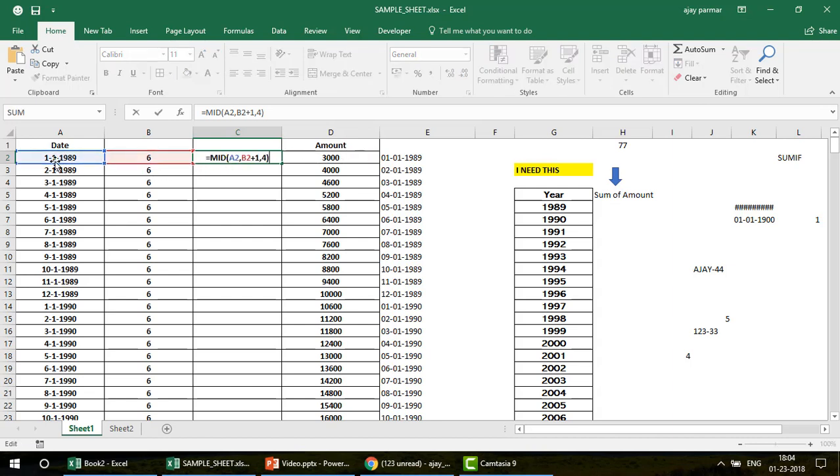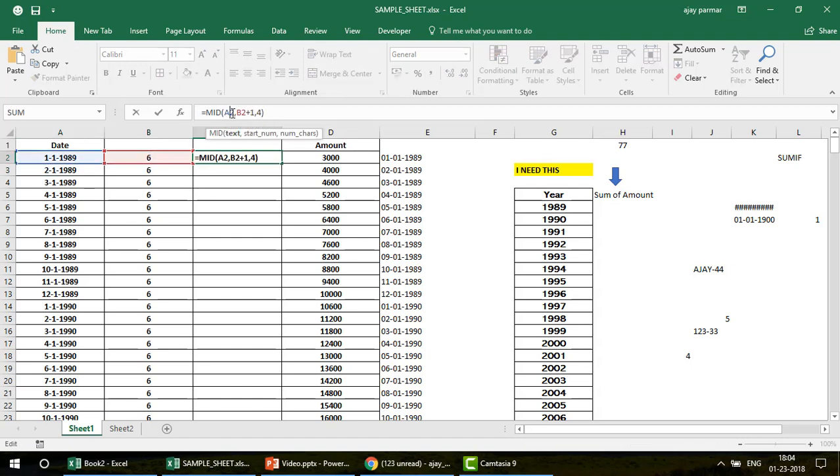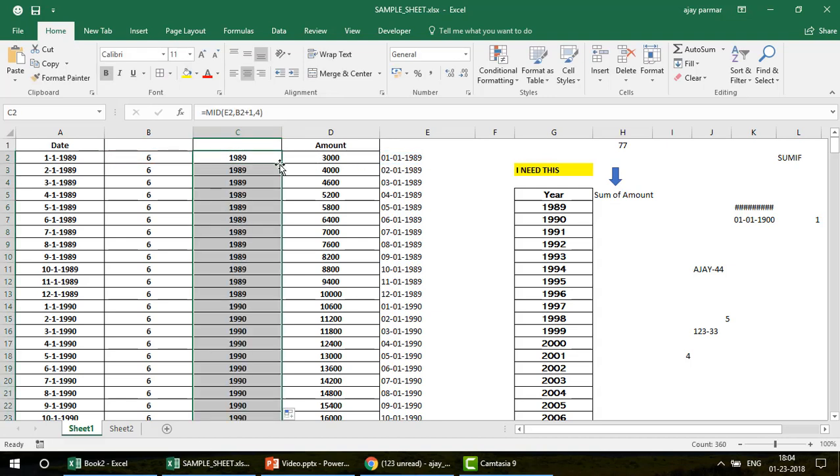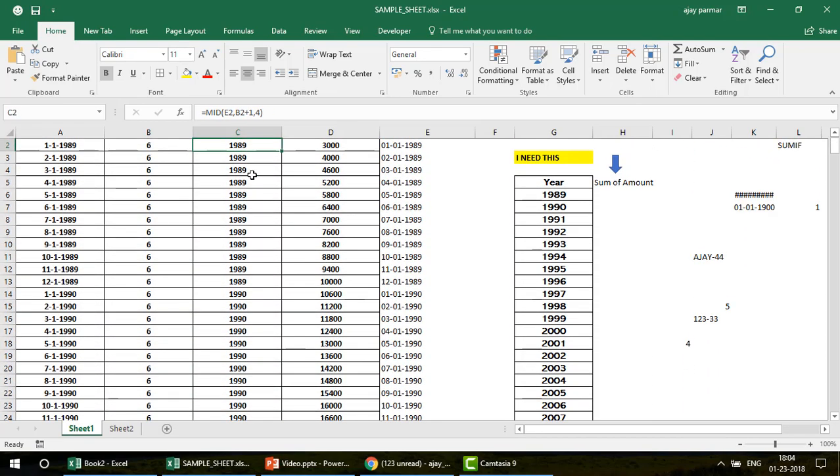This is the date, actually your new date which you have converted. So let me change that A2, it is not actually A2, it is your new date which you have converted into a text, right? I press enter and there we go. Finally we got the year, and I just drag it. So you can see here I have got all the years. All the years are now separated.